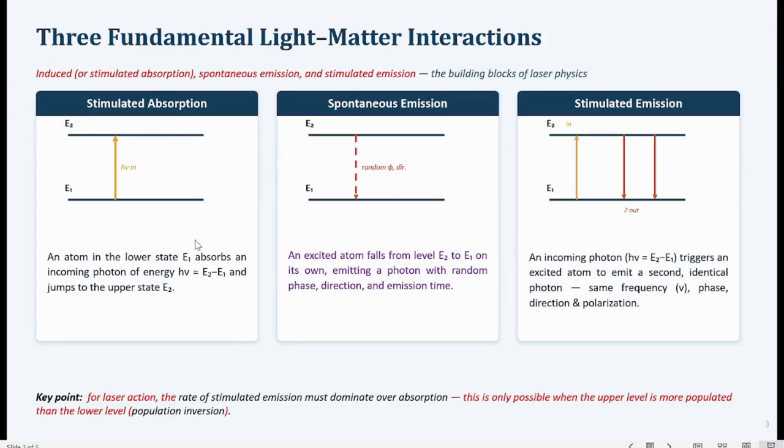Now here three kinds of interactions between light and matter are shown. So the three kinds of interaction are basically the stimulated absorption, spontaneous emission, and stimulated emission.